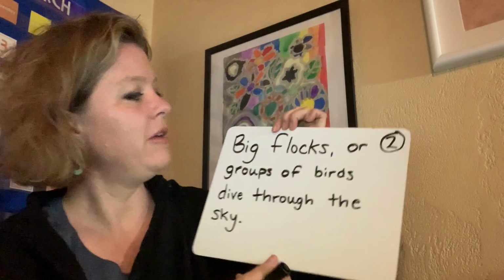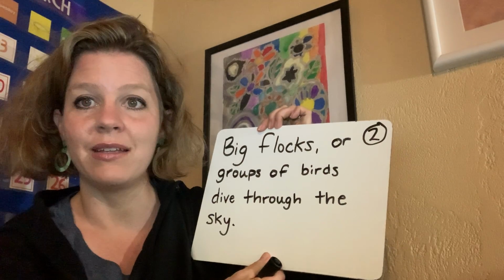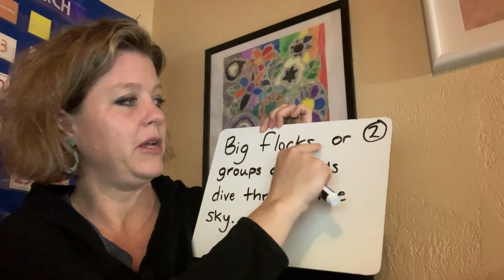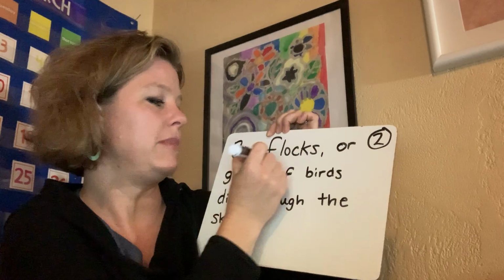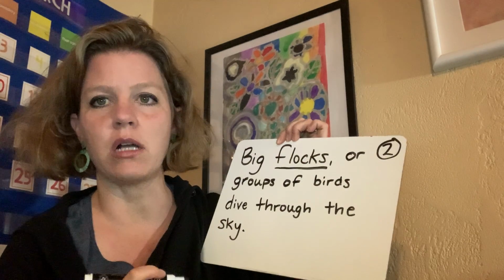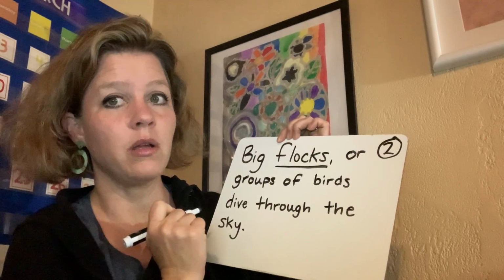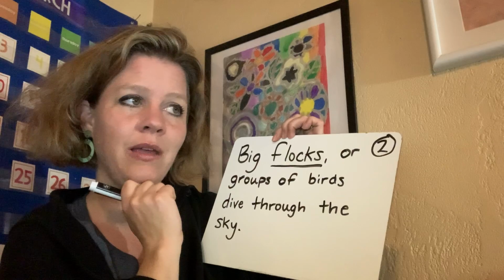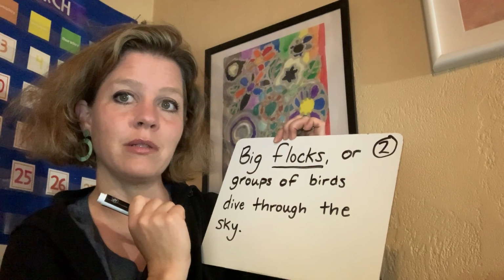Okay, let's try another one. Big flocks or groups of birds dive through the sky. Do you notice one of those words? That's right, it's or. The word we're trying to figure out is flocks. Big flocks. What does flock mean here? Big flocks or groups of birds dive through the sky. So let's think for a minute. Big flocks or groups of birds.